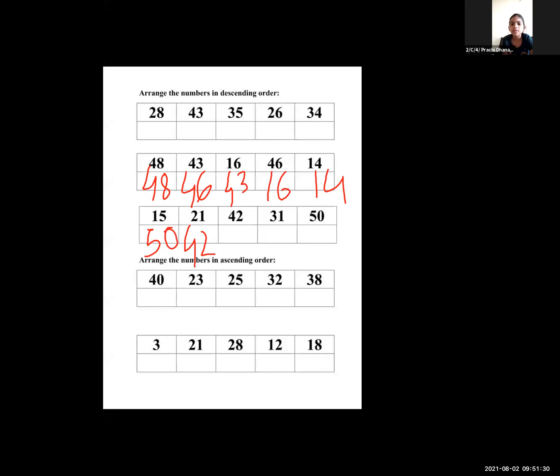Which is the smaller number than 42? 31. Very good. What is the smaller number than 31? 21. Very good. Which is the smaller number than 21? 15. Very good, Prachi.